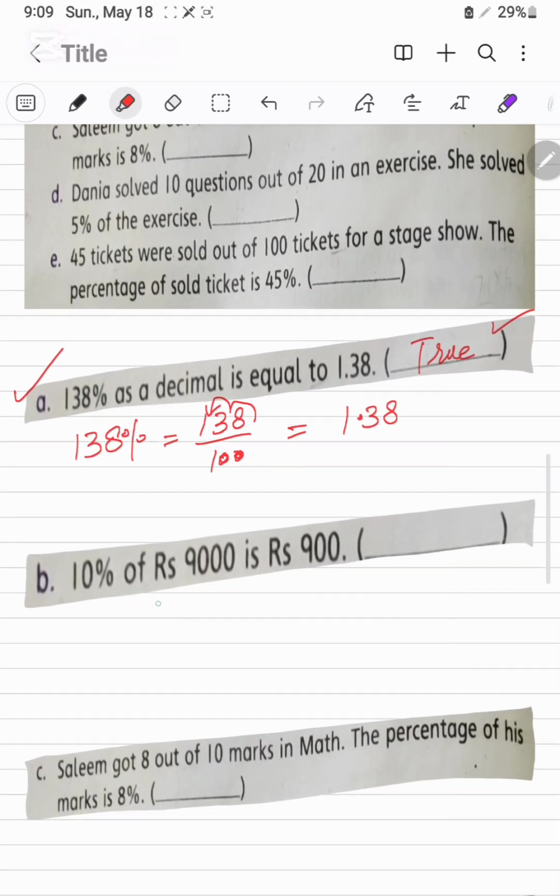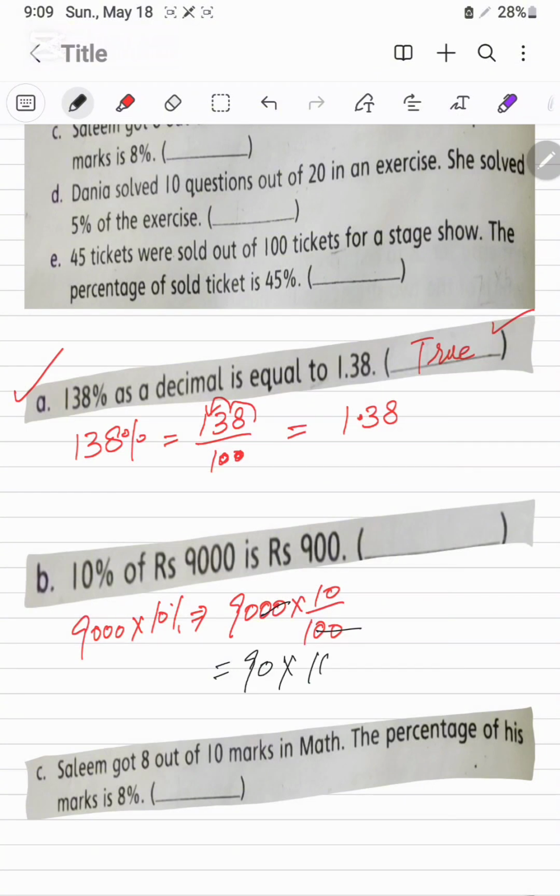Next, B part: 10% of 9,000 is 900. We will take 10% of 9000. It will be 9000 multiplied by 10 over 100. These two zeros will be cancelled with this one. This is 90 into 10. Then it is 900. So the given answer is true.